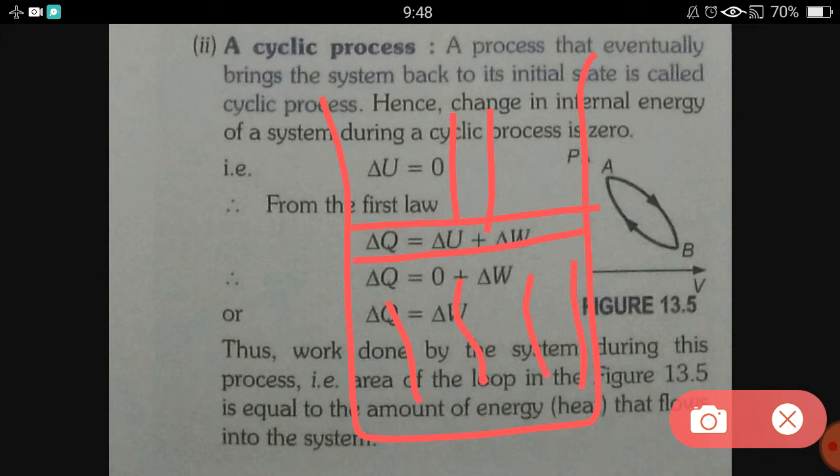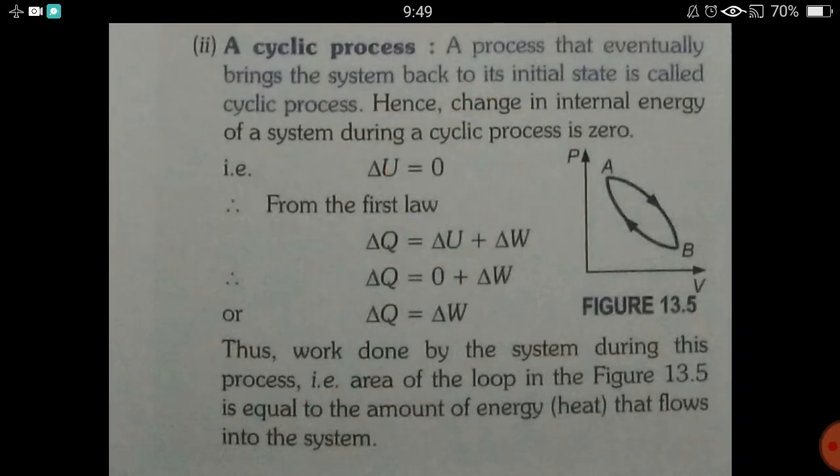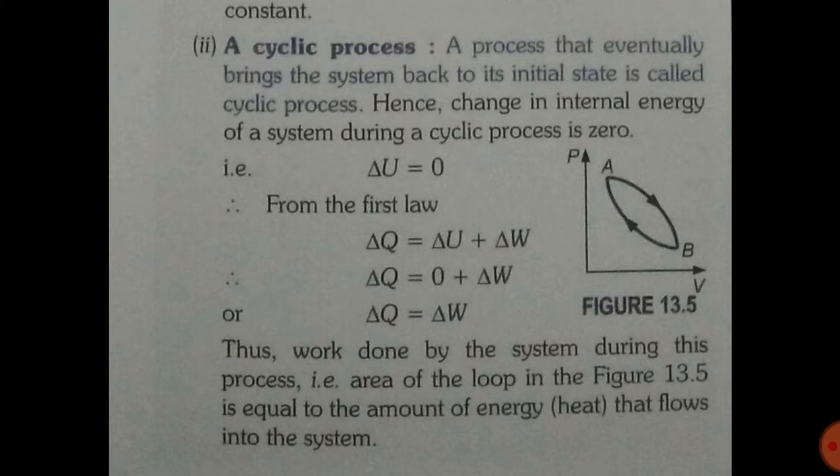If we supply heat to the gas, because of the work done by the gas, the piston will move in the upward direction. But if the piston then moves downward and comes back to its original place, we say it is a cyclic process because the system goes back to its initial state.